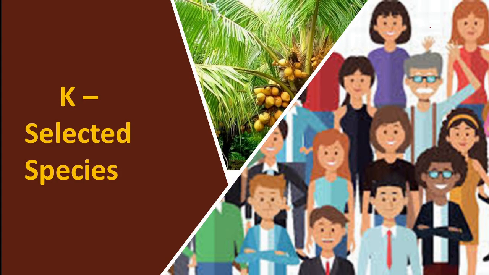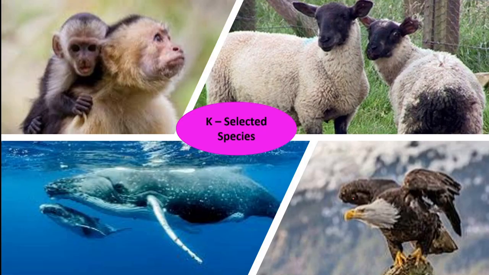Now, the next type is K-selected species. K-selected species is very much different from R-selected species, or you may say both the species are opposites of one another. Here you can see a picture of a human being, so you can directly correlate that human being is the example of K-selected species. A few more examples are shown.